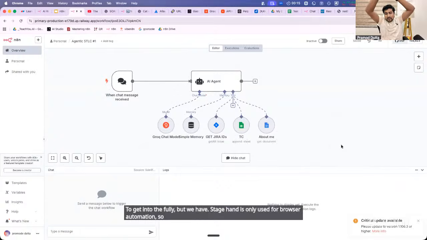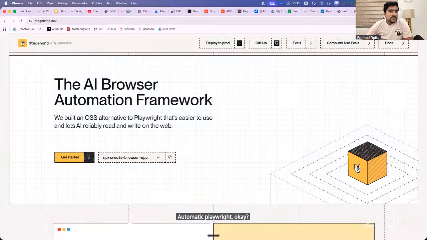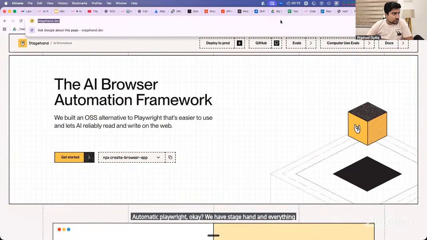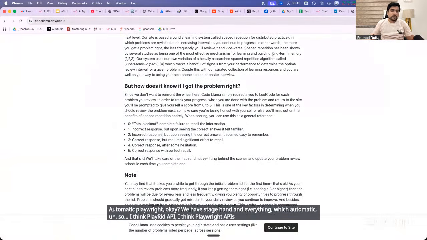It can do browser automation similar to Playwright. Also, I think Playwright APIs are also available. So Madhvi, you can do that also.